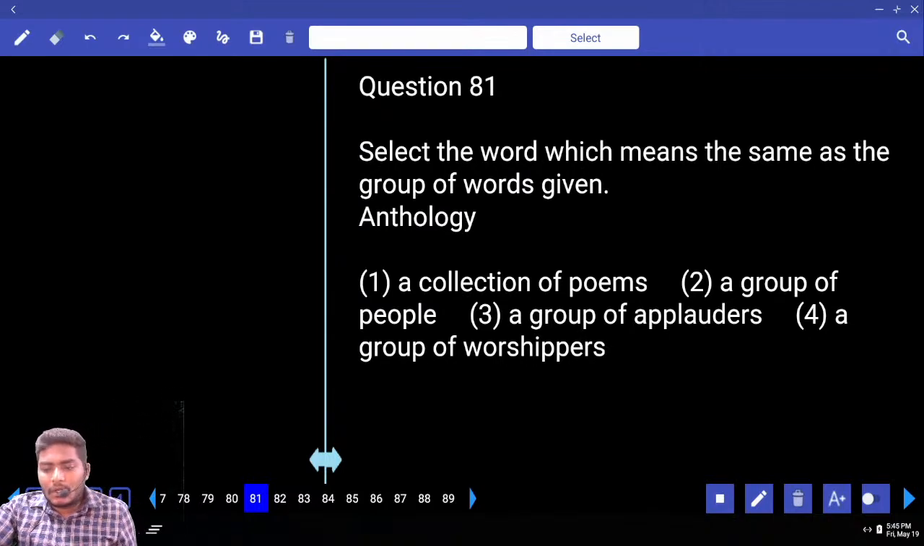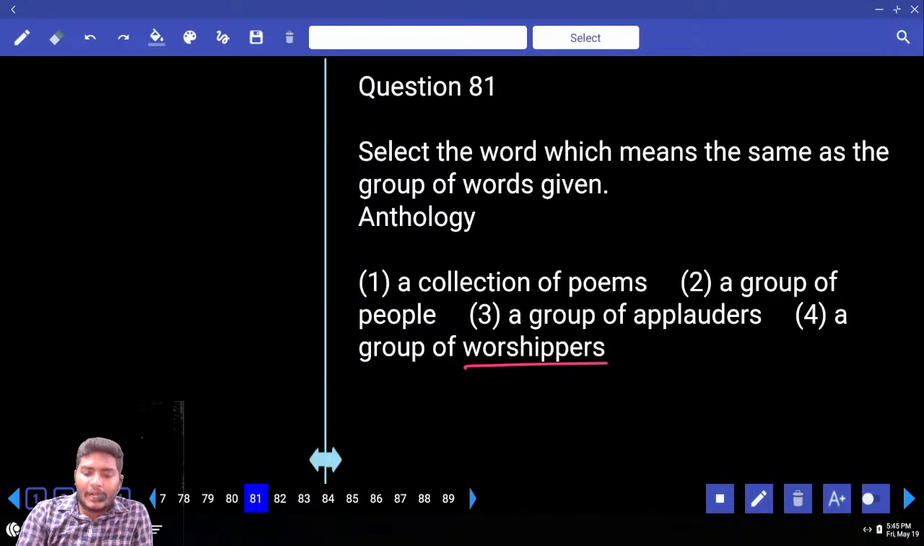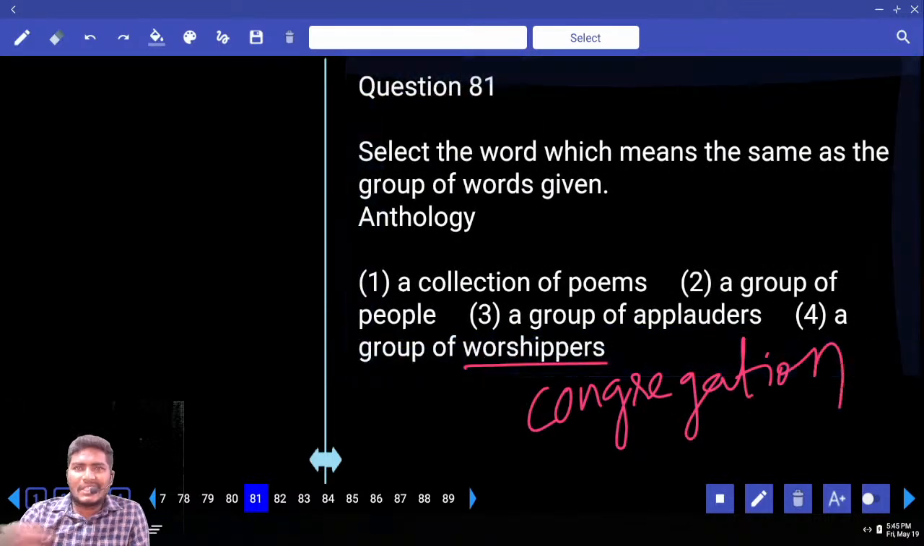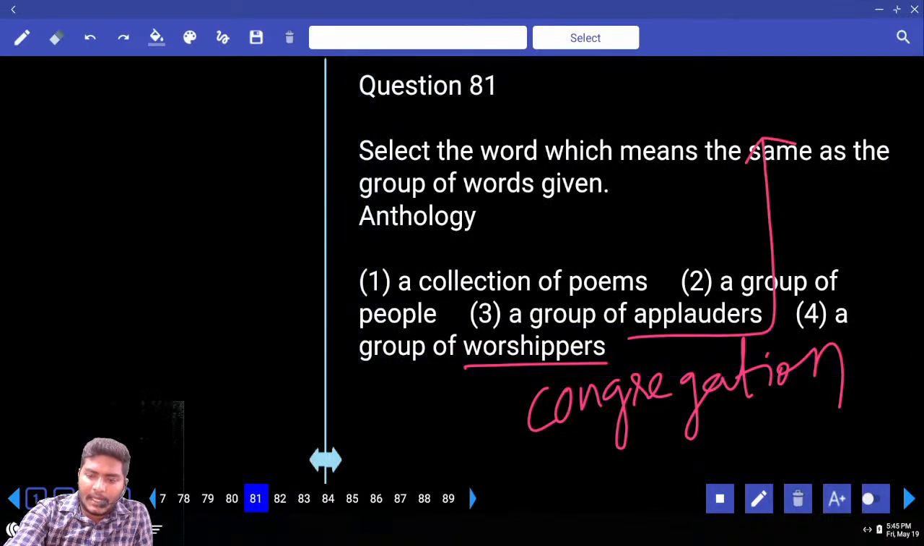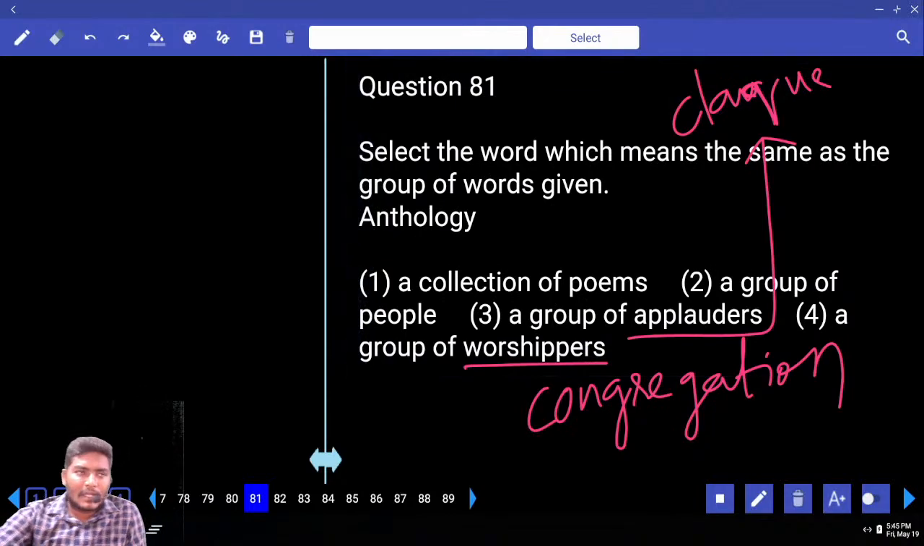Collection of poems, group of people, a group of applauders, a group of worshippers. Tell me your answer. Do you know who are a group of worshippers? Write down: congregation. Congregation, group of worshippers. Next, group of applauders. Write down the spelling: CLAQUE. It is almost the spelling of CLOCK.